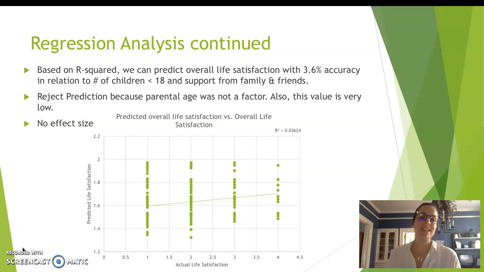So we did reject the prediction because parental age was found to not be a factor in overall life satisfaction. Also, the value found from the regression was very low. There was no effect size across the variables according to Cohen's d.